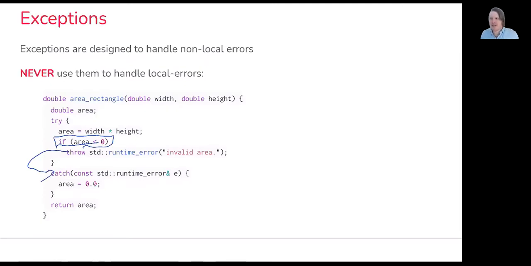If this is a local error, and if we wanted to handle it in this manner, why not just say if area is less than 0, then area is equal to 0.0. Here in this particular implementation, the error handling and the error reporting are kind of blending together, and exceptions are really used to separate those concerns.